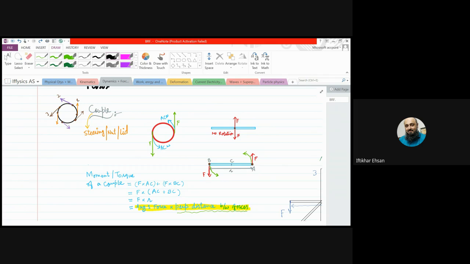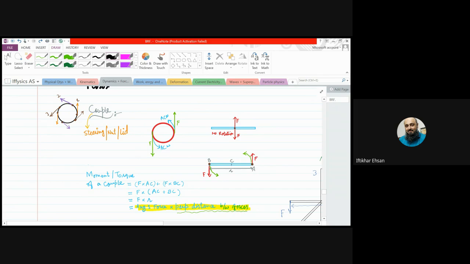We can also say having different lines of action, rather than saying different points. Here they were having the same line of action, but here the line of action of one force is this one and they have different lines of action. If we say the forces are acting at two different points or their lines of action are different, both mean the same, right? And what is the effect?